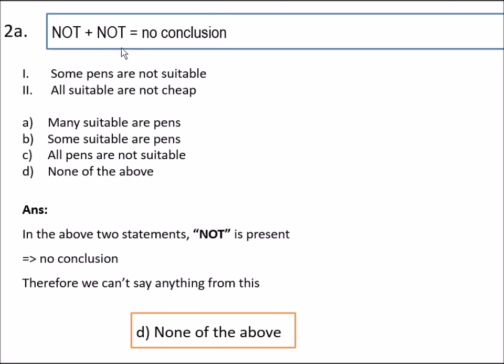And not plus not also results in no conclusion. If you look at an example: some pens are not suitable and all suitable are not cheap. If both statements contain the word not, then you can't predict anything from these 2 statements. So the answer is none of the above.